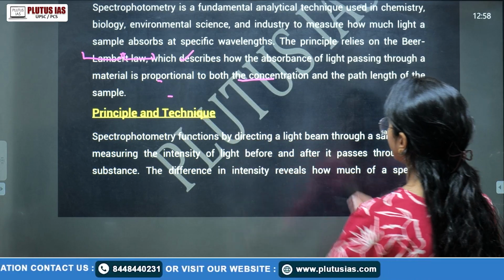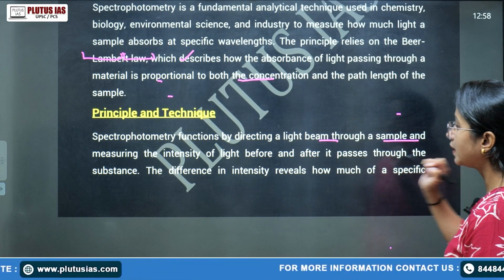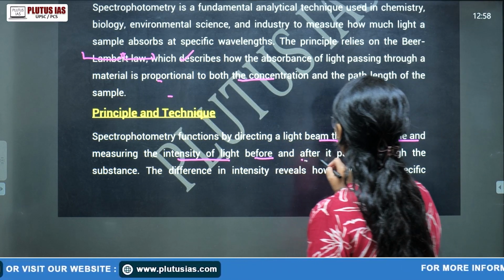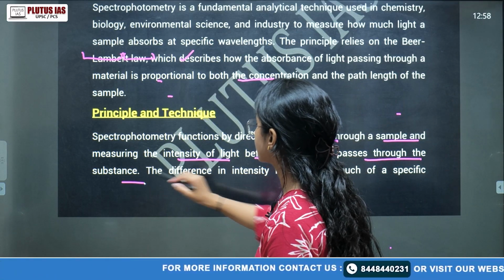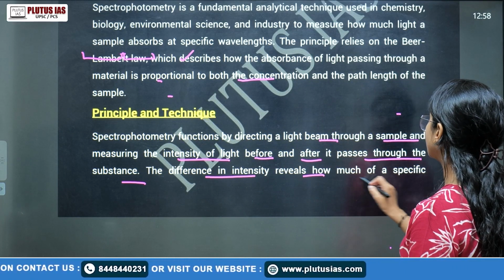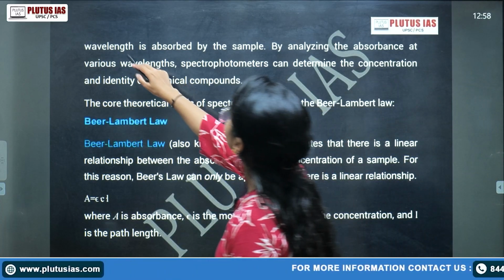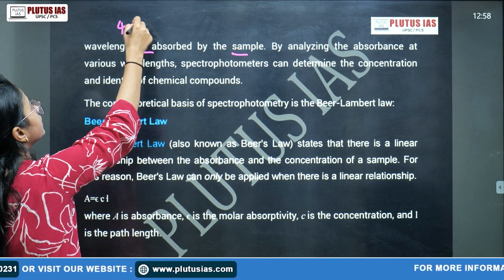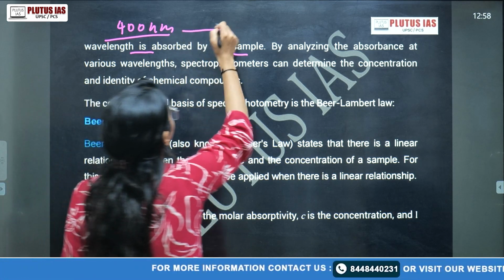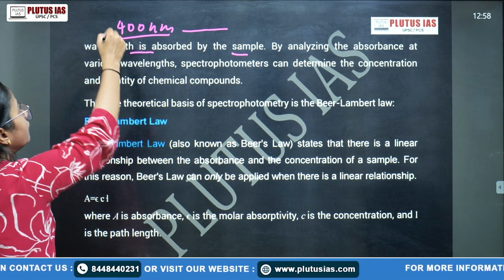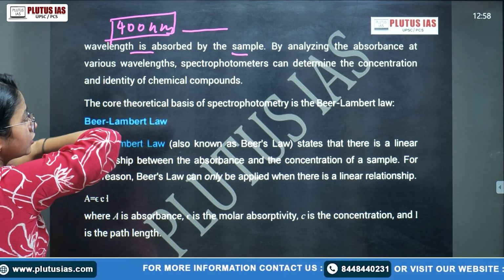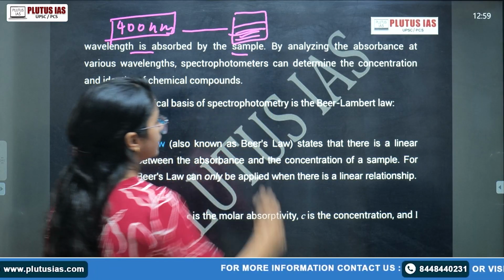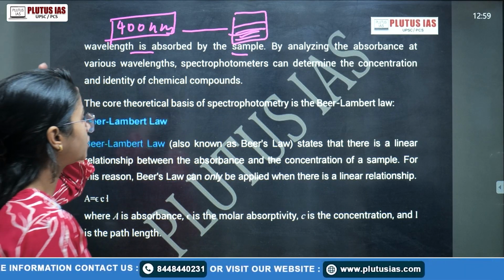So spectrophotometry functions by directing a light beam through a sample, measuring the intensity of light before and after it passes through the substance. The difference in intensity reveals how much of a specific wavelength is absorbed by the sample. Suppose 400 nanometer wavelength is passing through, before that passing. Okay, so we know the intensity of the light is 400 nanometer. And suppose there is any kind of sample placed here, and that sample is very condensed or has a different chemical composition.